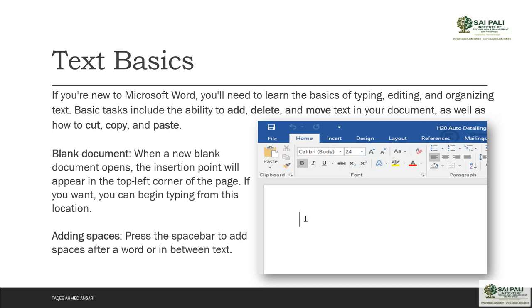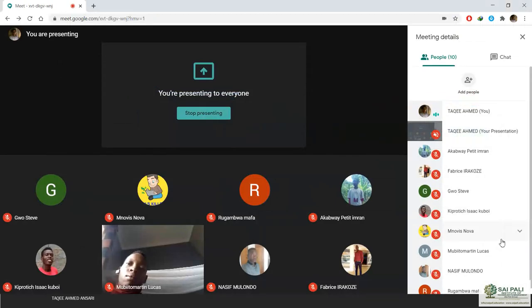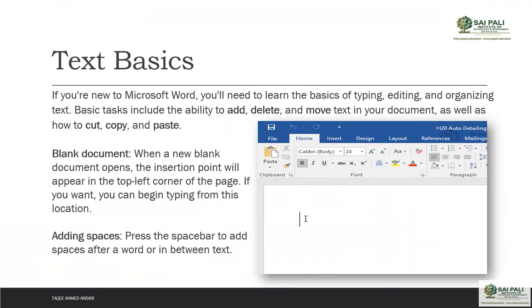Then the text basics. Now remember, I'm assuming not everyone here is an expert. As I said at the beginning, we will go as if you all know nothing. You have not seen MS Word or Office, you have never seen it, so we will go like that. That is why I'm going with the basic things. So first, text basics. That means this is a word processing document, text processing. How you will go for the text, how you will add text.